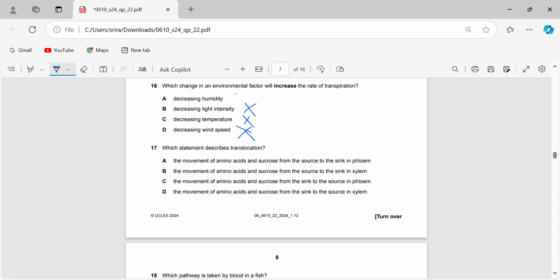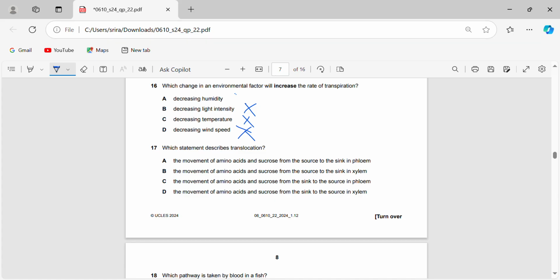There's also a direct explanation for why it's decreasing humidity. Humidity is basically the amount of water content you have in the surrounding atmosphere. Transpiration works on the basis of osmosis, essentially. When there's a higher humidity, the atmosphere surrounding the leaf has a higher water potential.